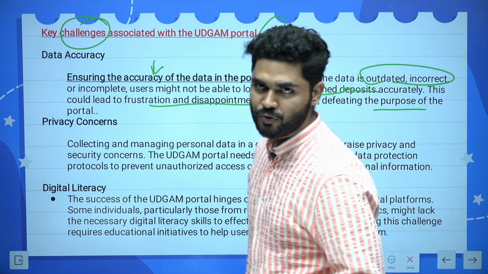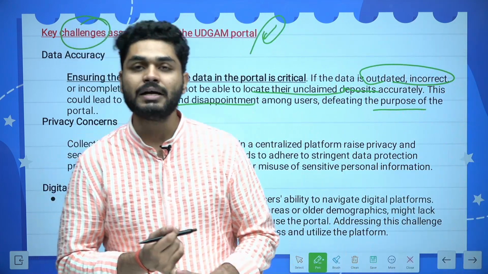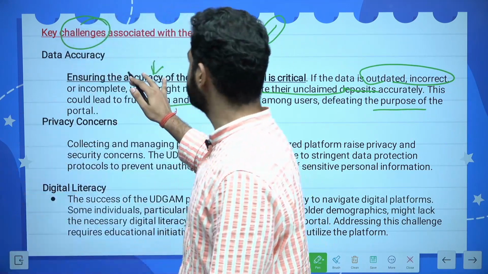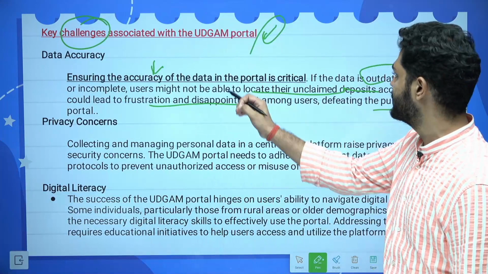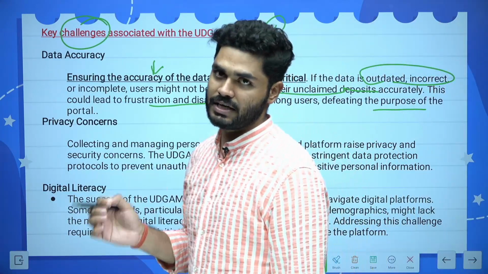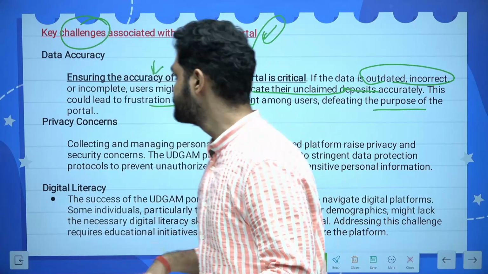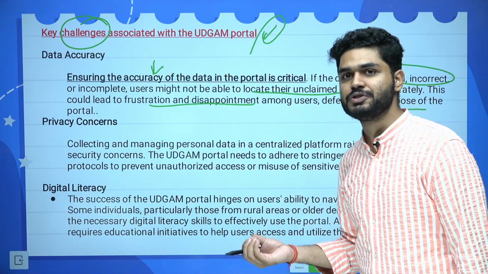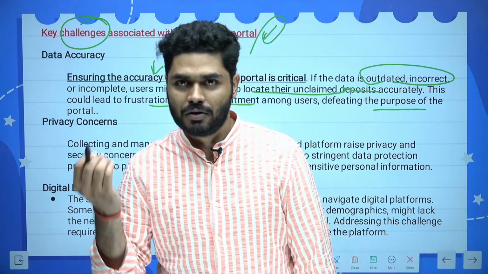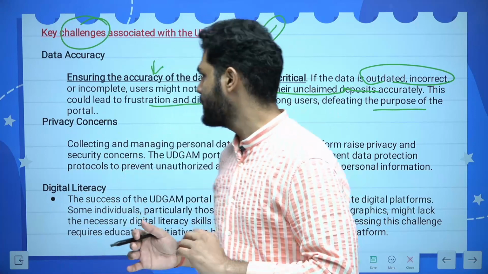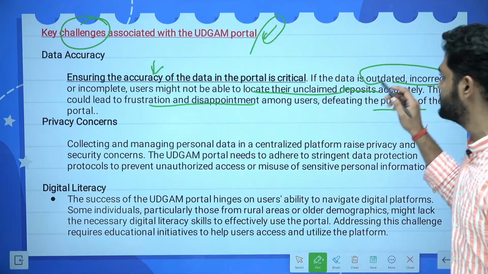Because what is the purpose of the portal? To give the money back in an easy, amicable way. And if these problems arise, the problem of accuracy, of outdatedness or incorrectness, then there would be problems. There would be that frustration, that disappointment, which would eventually lead to the failure of the idea, the failure of this whole concept. So that is why data accuracy and all these things are important.